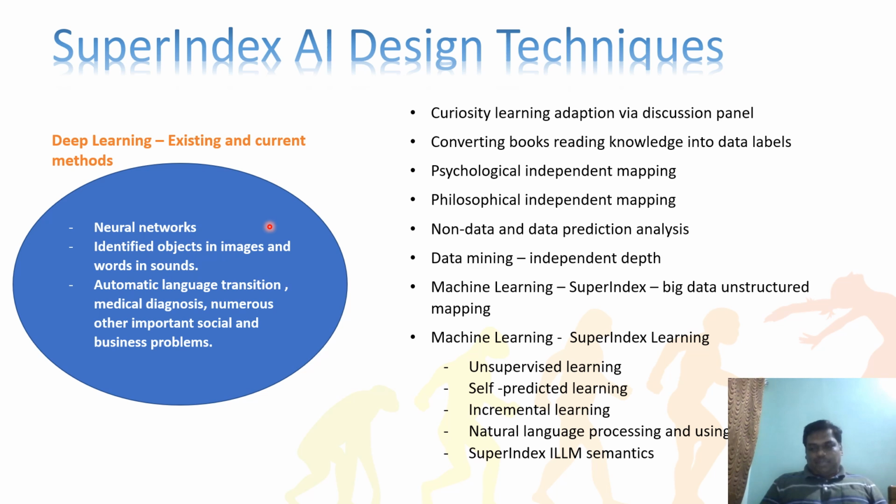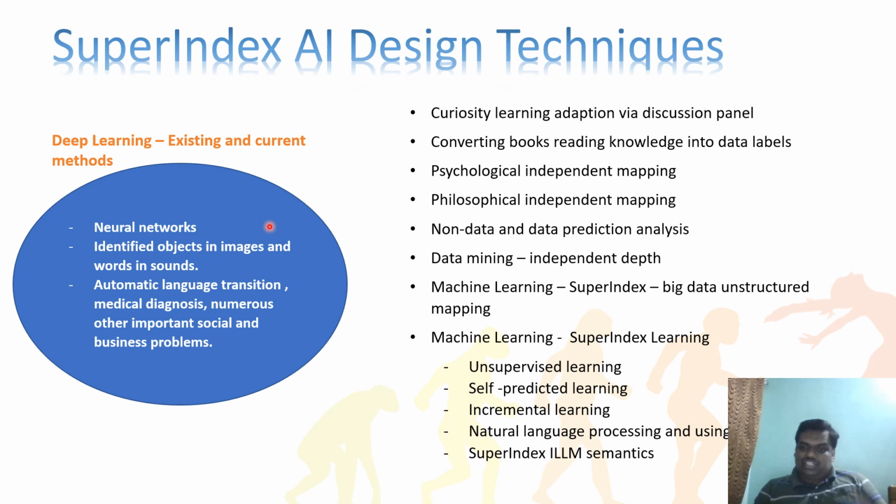Psychological independent mapping. Machine should know psychology. So that independent mapping is very important when we have any mapping, any sector-wise analysis. How that is useful, we'll talk about that. And philosophical independent mapping also we need to give to the machine. So we have that in the algorithm.